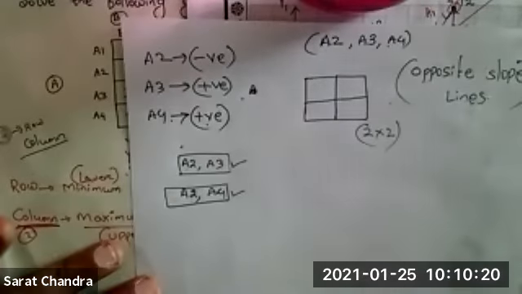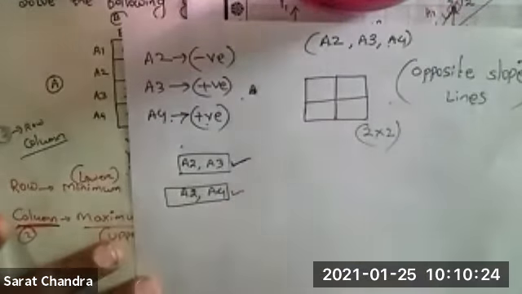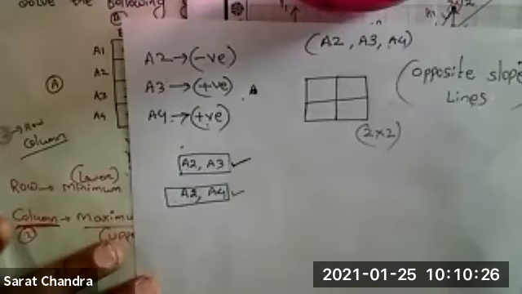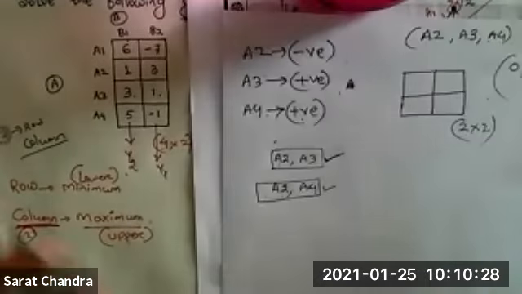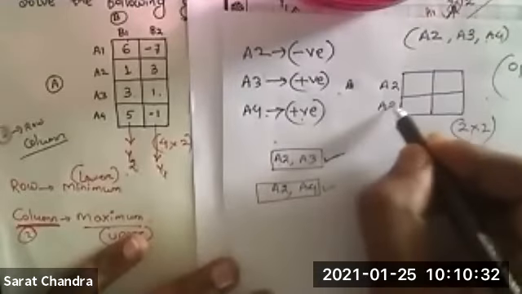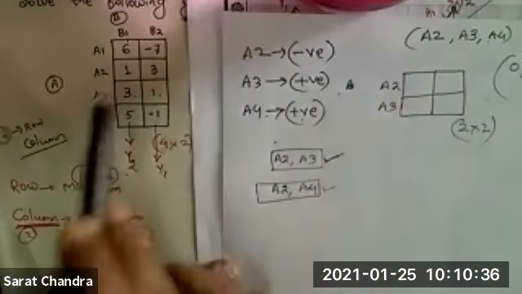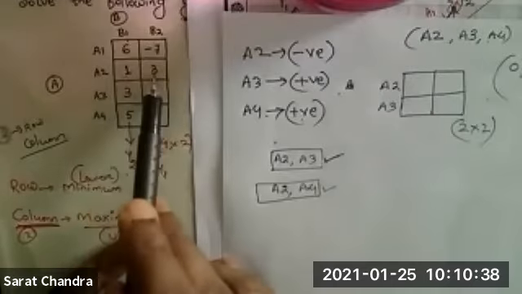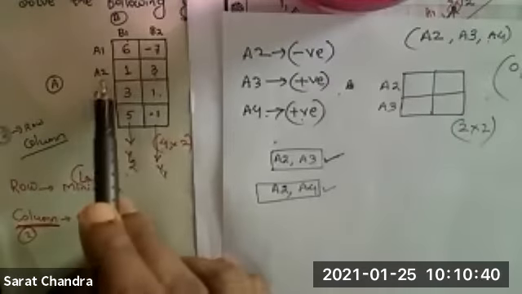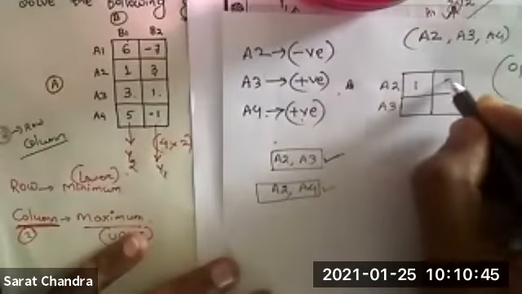Suppose I am choosing these two lines, A2 and A3. I will write here A2, I will write here A3. What is A2? A2 is 1 and 3 from the question. So in place of A2, I will write 1, 3.